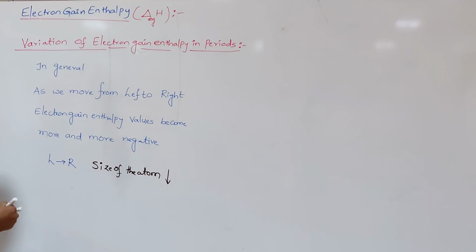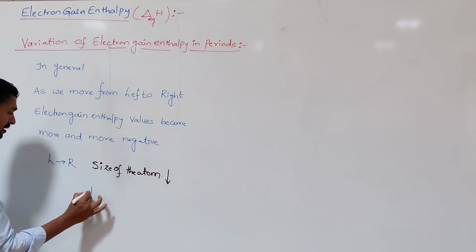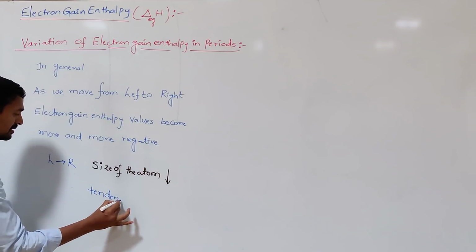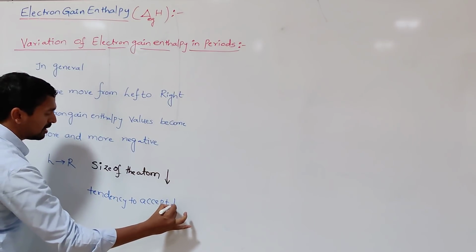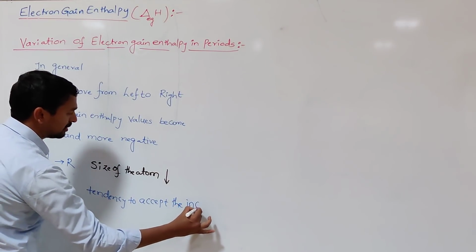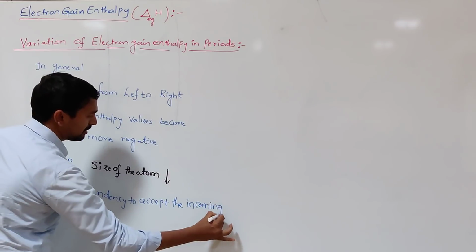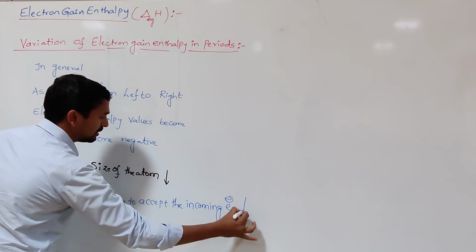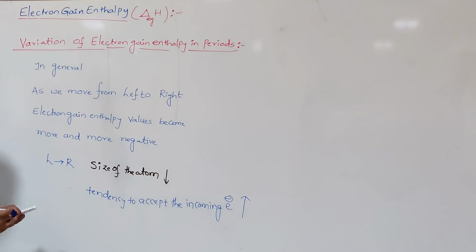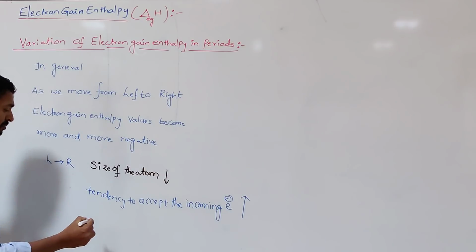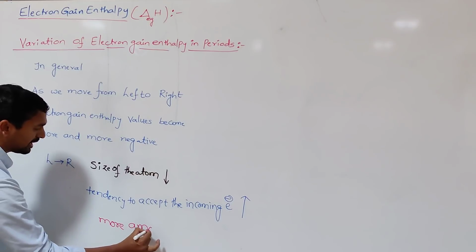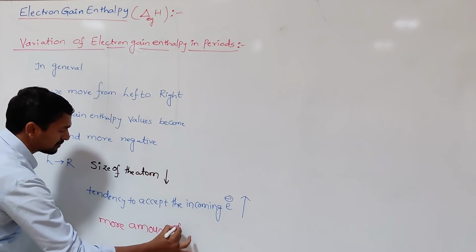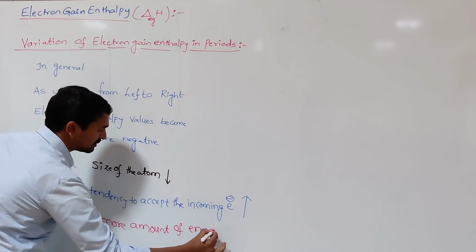So the tendency to accept the incoming electron increases. When the tendency to accept the incoming electron increases, more energy is released.